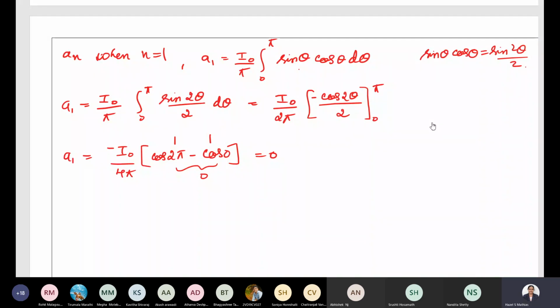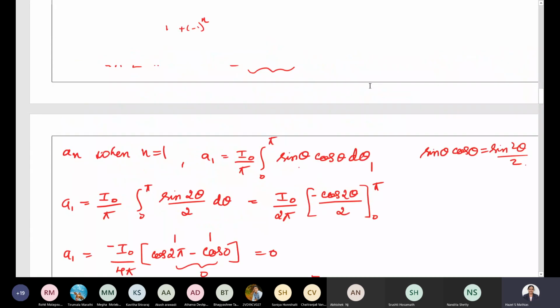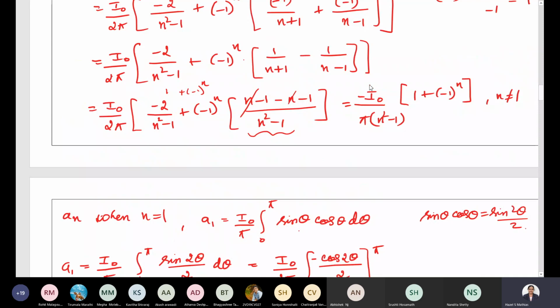These are the things we have discussed in the previous class. Till here we had discussed in the previous class. So what we got from the above is a1 equal to 0 and an equal to, what is the value of an? Minus I naught divided by pi into n square minus 1 into 1 plus minus 1 power n, and this result is true for n not equal to 1. See, here we have got this is the value of an. N will start from 2, not from 1. For n equal to 1, the value of a is 0.